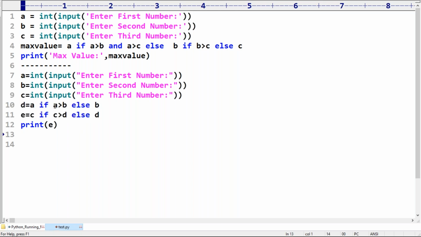D is equal to: if A greater than B, A is the max, otherwise B is the max. Now among A and B you are considering the max value D, and then that value you are comparing with C. Yes, this is also going to work, but what is the need?